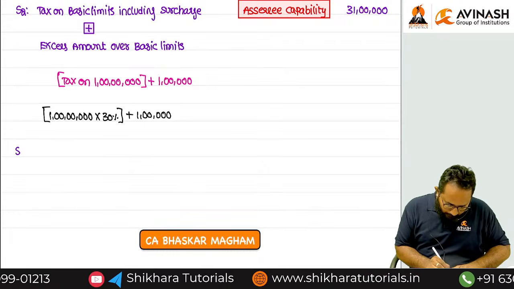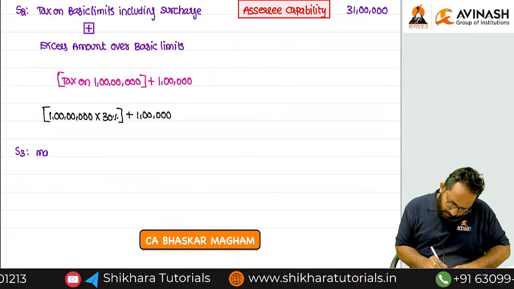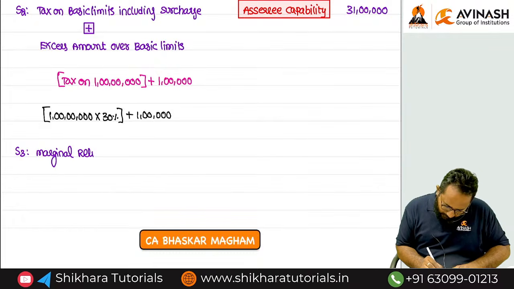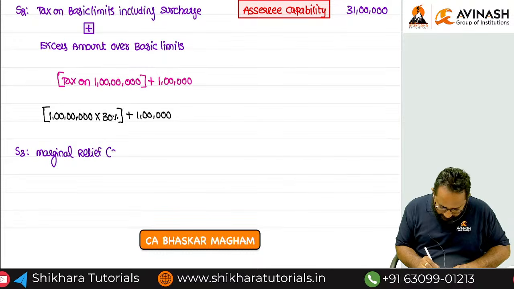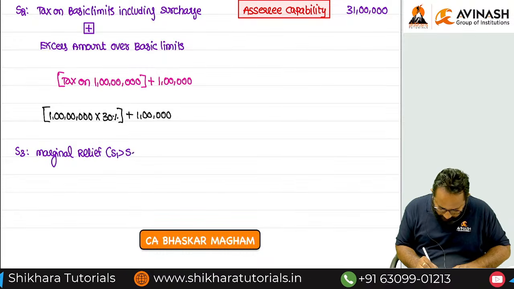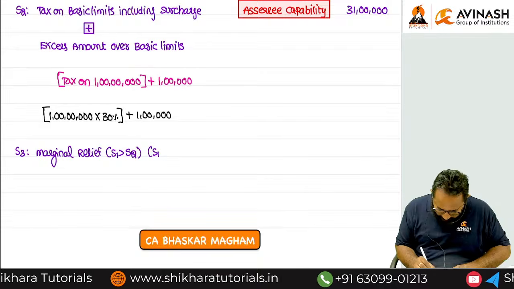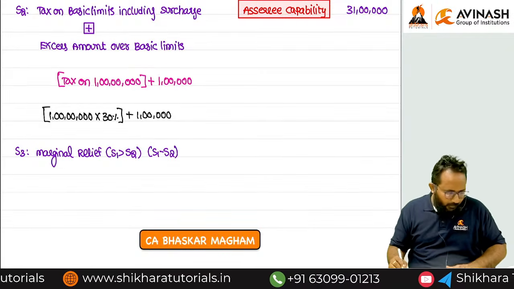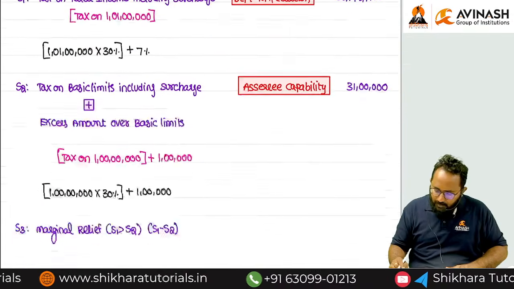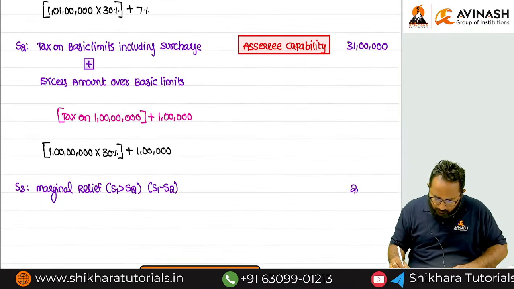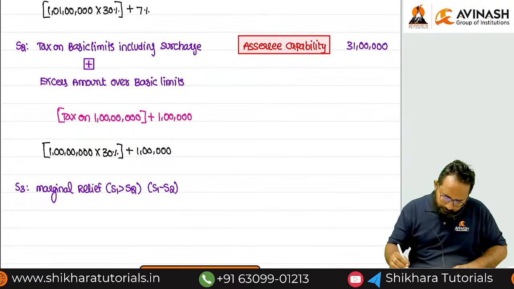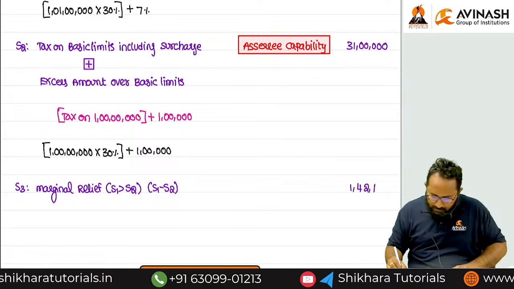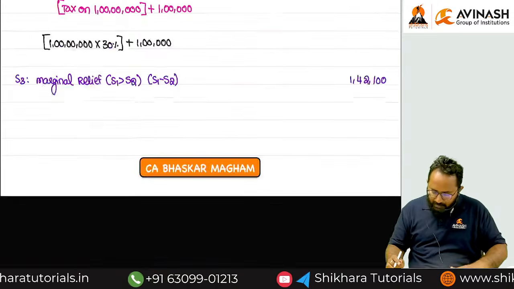So what is step 3? We have to compute marginal relief. What is that marginal relief? Step 1 is more than step 2. The difference between step 1 and step 2 is the marginal relief. How much marginal relief do we get? 1,42,100. So this is the marginal relief.